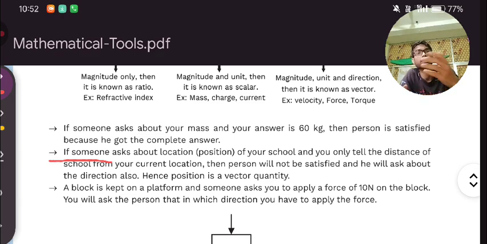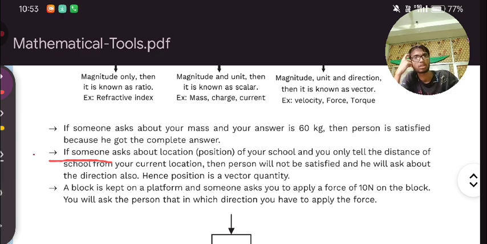For example, 60 kg in a north direction. What is happening over here? Of course, it is not making sense. Rather than saying 60 kg in north, we will say 60 kg is my weight. 10 kilometer on the right side is a correct way to tell a location with a direction.